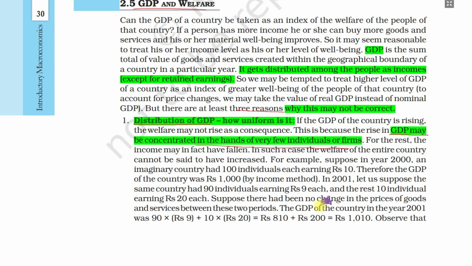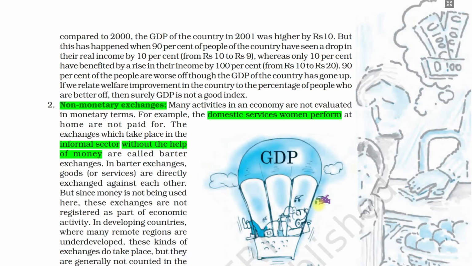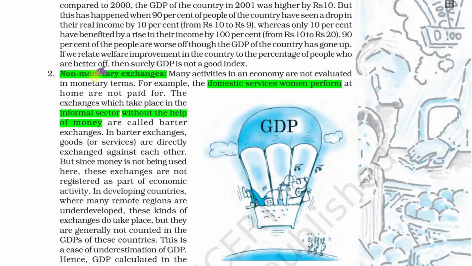In different states, we say state GDP, some states have very good performance, some states have very bad performance. Within a state also, in Maharashtra, we see there are some regions which are very prosperous, Mumbai, Pune, and those areas. There are some areas which are not so prosperous, they are backward. So that is the way. So we say the distribution of GDP is not uniform. So GDP is not a true reflection of the growth of the economy, as a welfare measure.